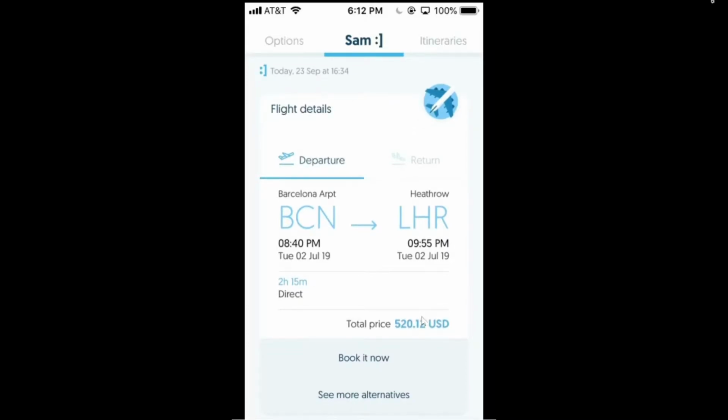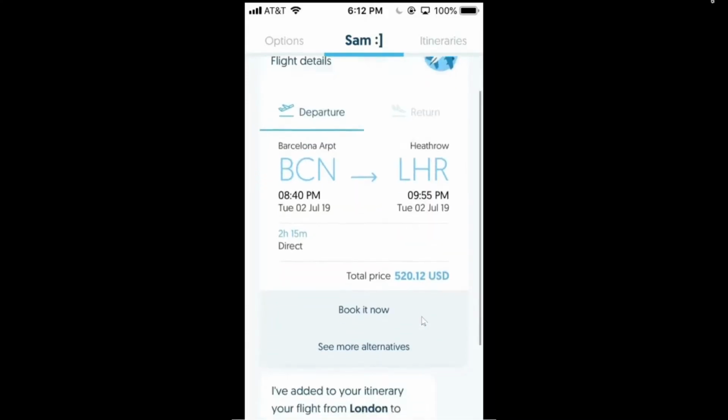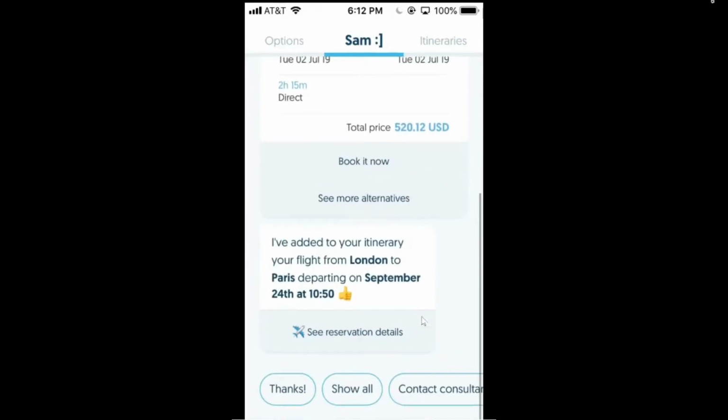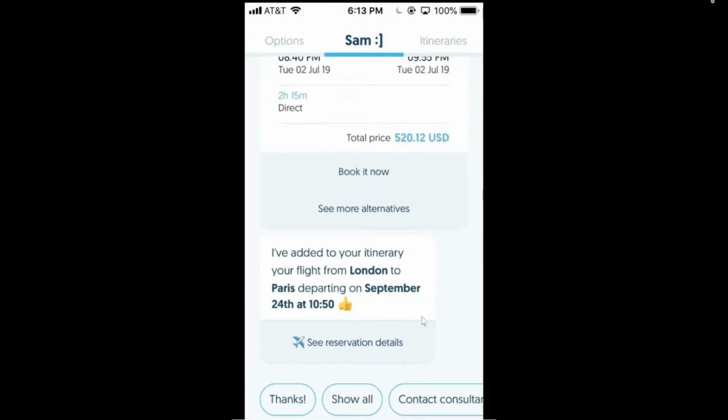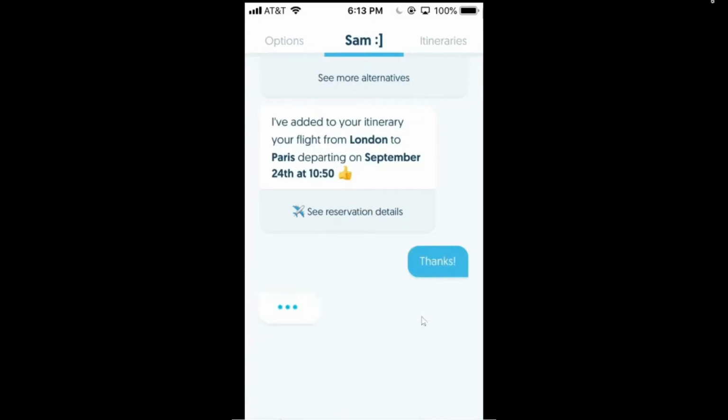Welcome to FCM SAM, Smart Assistant for Mobile. SAM is an AI-driven chatbot that combines rules-based automation to push information and alerts to travelers and travel arrangers and bookers when it's most relevant to their trip.